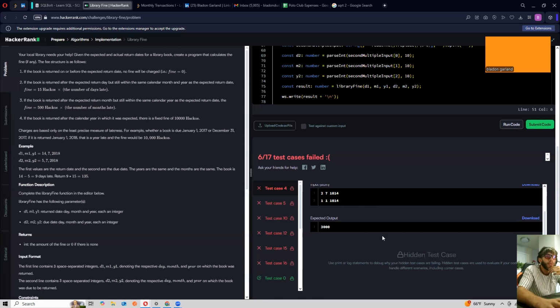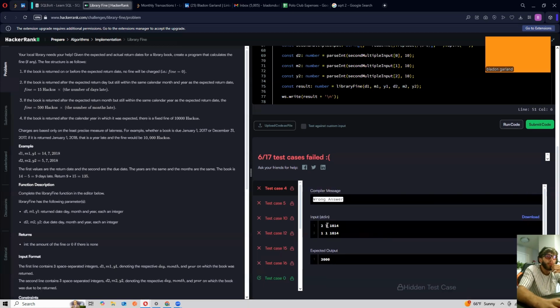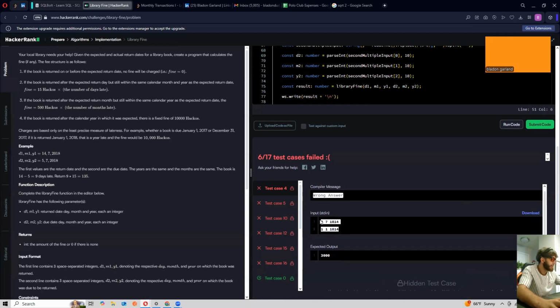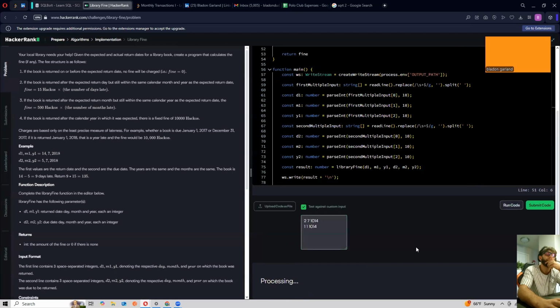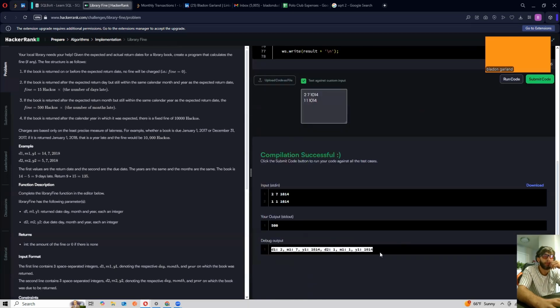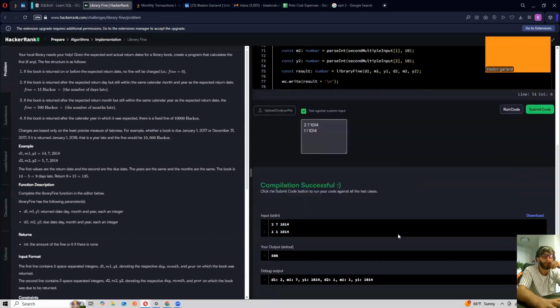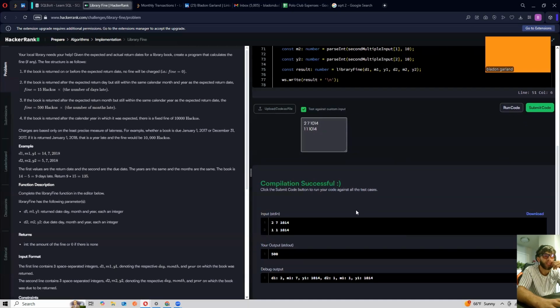Okay, so I'm going to just go ahead and copy this input and run a custom test against it. Let's see, I want to look at the structure of the data as it's given to me. That's why I really like putting the console log statement at the top, regardless of how obvious the information is. So D1 is 2, and D2 is... okay, so there's a 1 day difference.